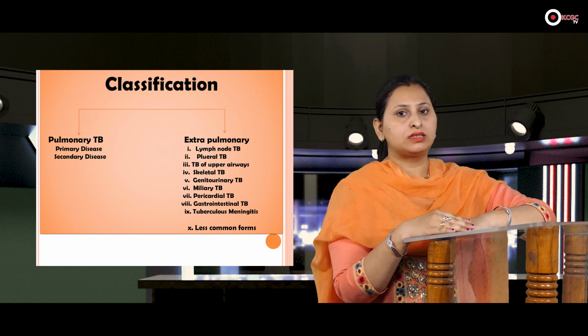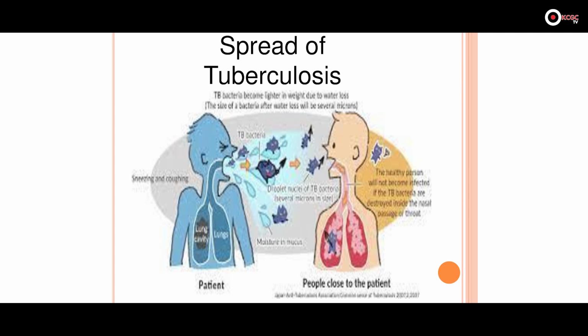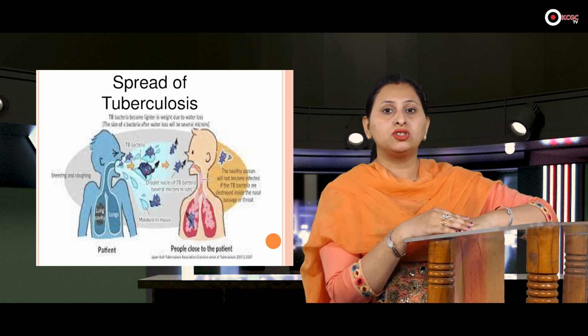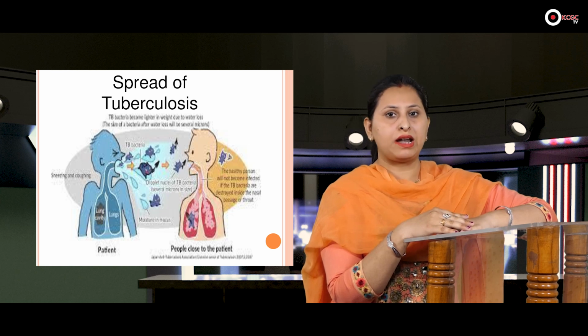We are discussing this deadly disorder, but what is the mode of transmission of this disease? Means how is this disease transmitted from one person to another? It is a droplet infection. As I told you in the definition, it is a contagious disease. Contagious means spreading from one person to another person. Droplet infection means when the infected person sneezes or coughs, then he or she spreads the infection to a healthy person. So it is a communicable disorder that spreads through droplet infection.